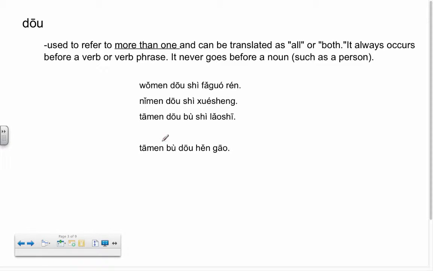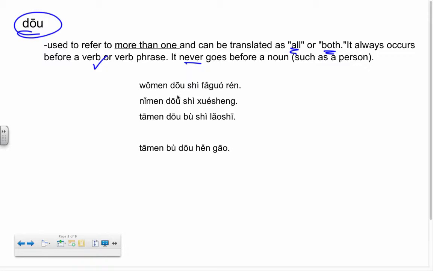One thing to keep in mind is when we start adding plurals to a sentence, when we start talking instead of just about me or just about you, about we or they or you all, there's a word in Mandarin we use a lot, and that is 都, and it's used to refer to more than one. So it's translated as all and also both. So it kind of has two different meanings in English. Like it can be translated depending on the scenario. It always occurs before the verb or the verb phrase, and it never goes before a noun. So it does not go before a noun. It does go before verbs. And you don't need to memorize all the grammar stuff, and if you don't get it, it's not a big deal. So here are a couple of examples.